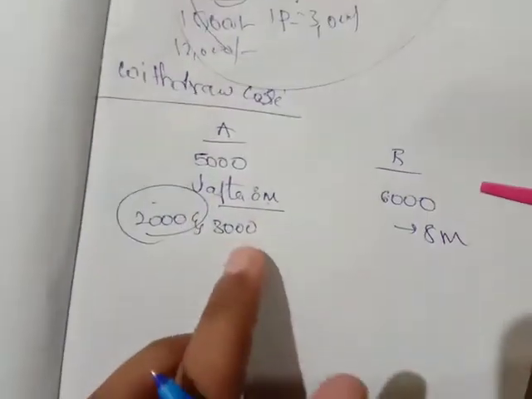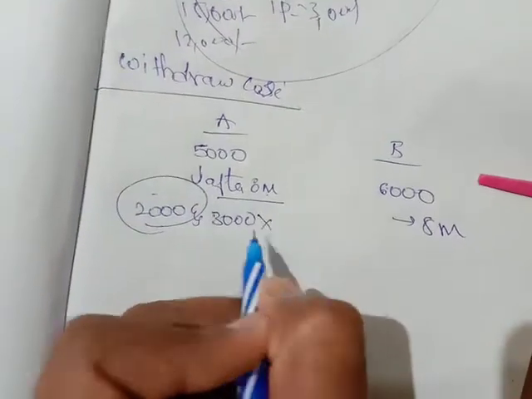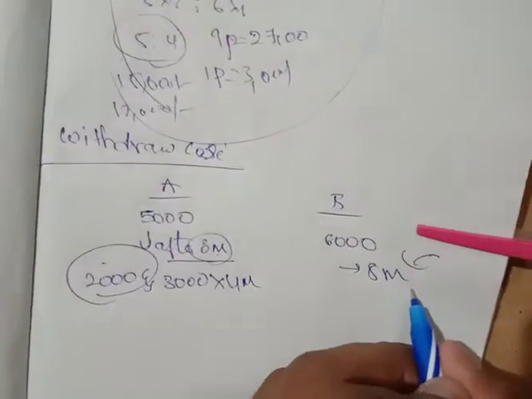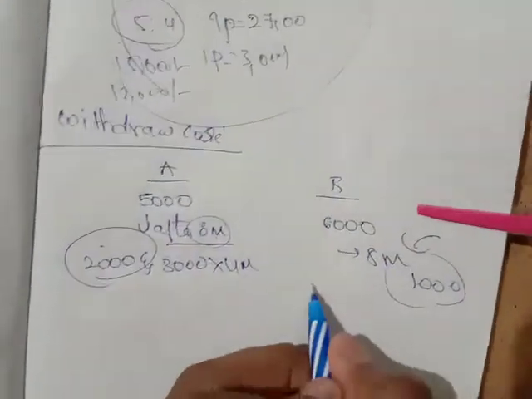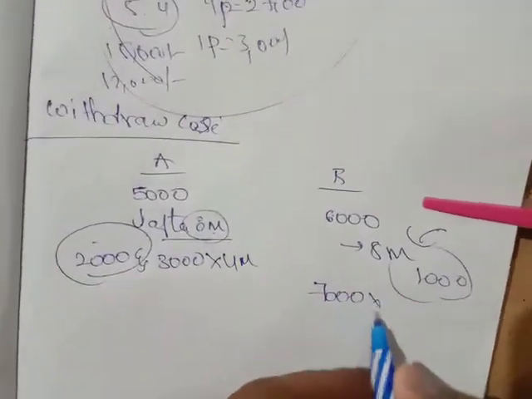Then 3,000 will be invested for how many months? Out of 12 months, 8 months are over, so for 4 months. And B is doing something different now: he is adding 1,000 more to his investment. It means 7,000 for 4 months. Right, friends? 7,000 for 4 months.